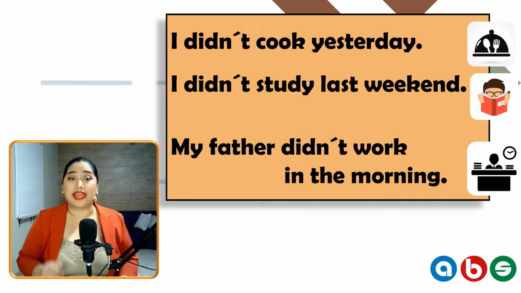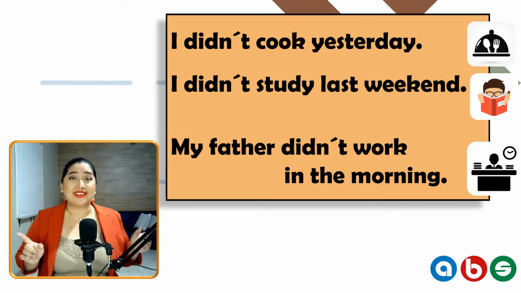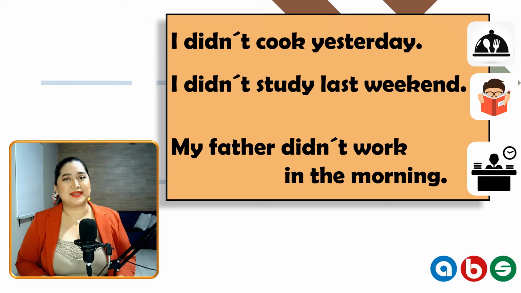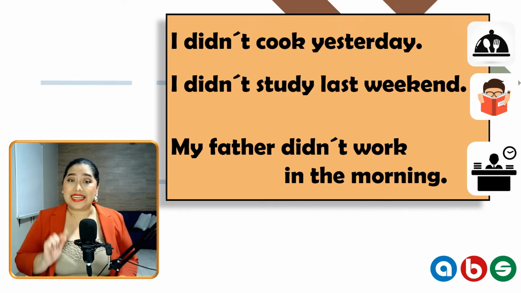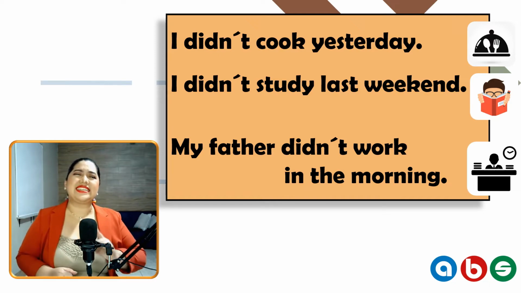Could you see? Well, here we have three negative options. In each case, we use the auxiliary didn't. You know, this is the correct auxiliary for negative sentences in past simple tense. And in each case, we use verbs: cook, study, and work. Yes, remember that. This is important. Now, let's see the next option.